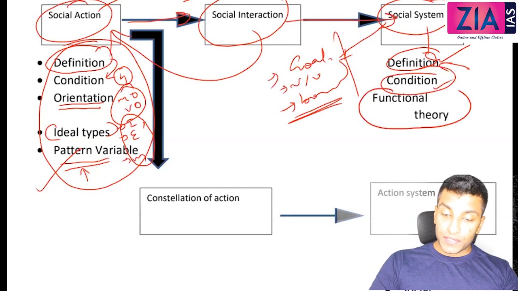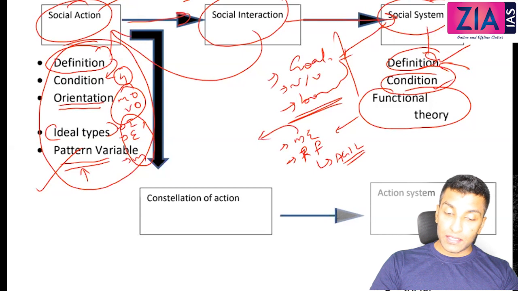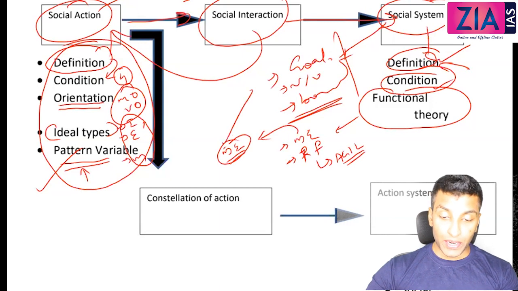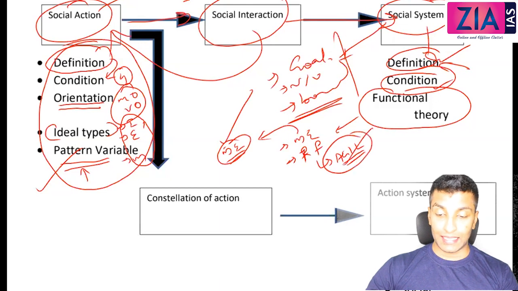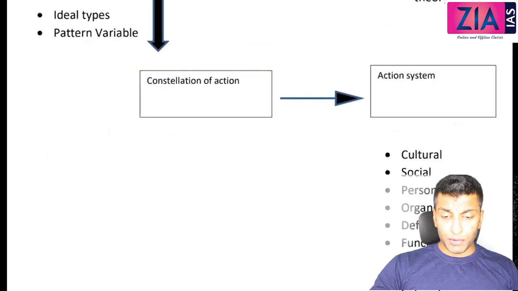Functional theory we have seen in 2 phases, the mechanism equilibrium phase and the functional requisite functionalism phase. There we discussed the AGIL model, and in the mechanism equilibrium phase we discussed moving equilibrium. Moving equilibrium can be a separate question, so you have enough content, you draw the diagram. The AGIL model can be a separate question, and we have discussed interconnections and everything.